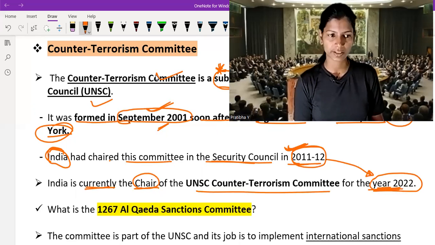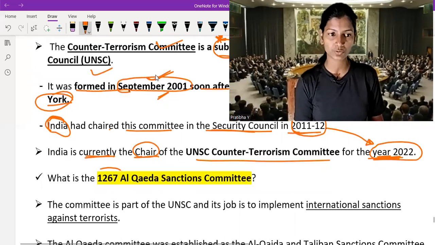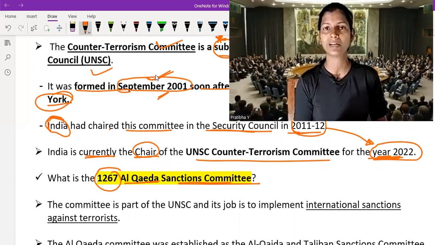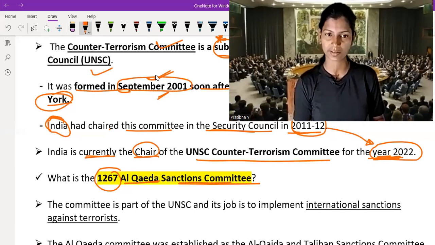So, the next point is, what is the 1267 Al Qaeda Sanction Committee? Here we were talking about the Counter Terrorism Committee, and now we are going to talk about the Al Qaeda Sanction Committee. These two committees are very much related. Both are about tackling the problem of terrorism. That's why I included this here also.